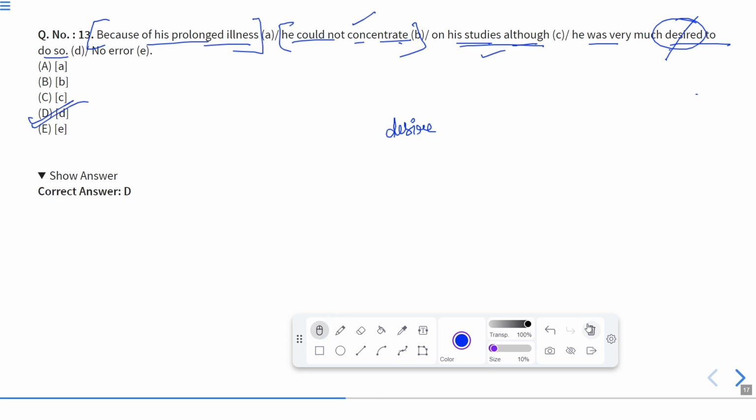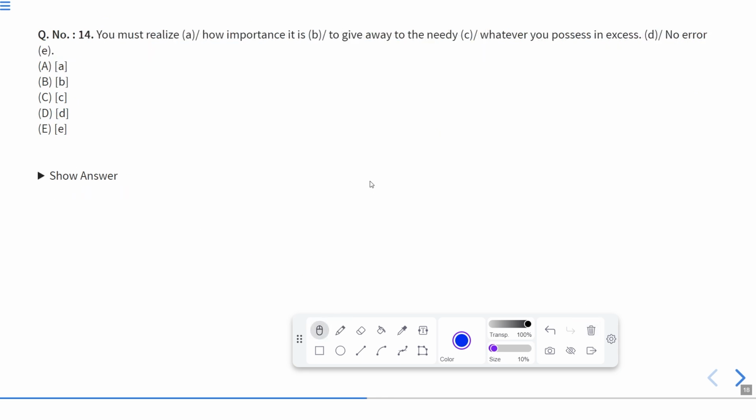Okay. Now let us move to the next question. You must realize how important it is to give away to the needy whatever you possess in excess. Now, this is very, very simple. How important should come, not importance. Importance is a noun, whereas how is an adverb, and an adverb can only qualify an adjective, a verb or another adverb. So this importance should be replaced with important. Okay, how important it is.